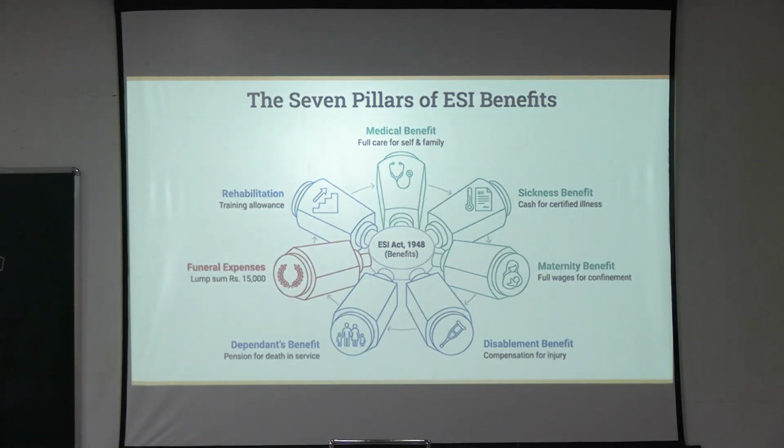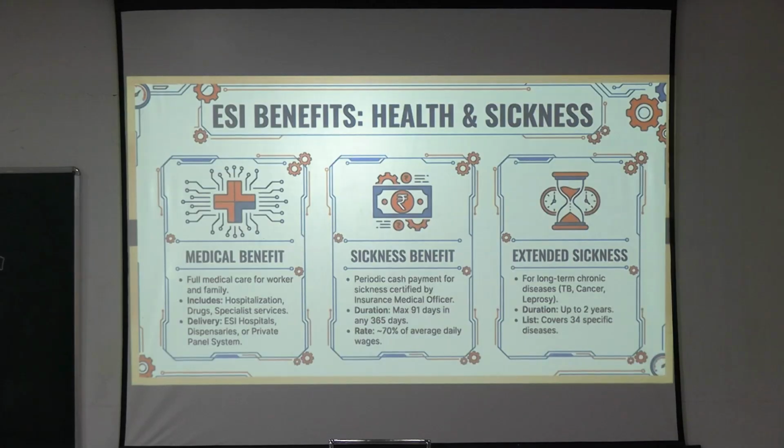Now, what are the 7 pillars of ESI benefit? That is what we mean by financial benefits. How are these benefits given? In the form of these 7 things: medical benefit, sickness benefit, maternity benefit, disablement benefit, dependence benefit, funeral expenses and rehabilitation. In all these types of benefits the ESI Act applies.